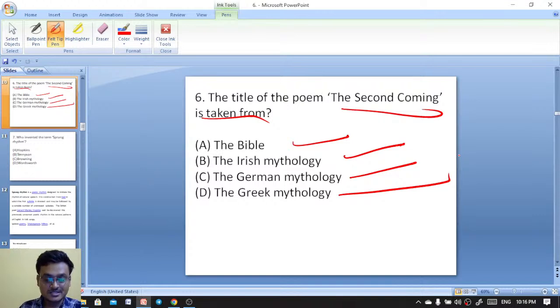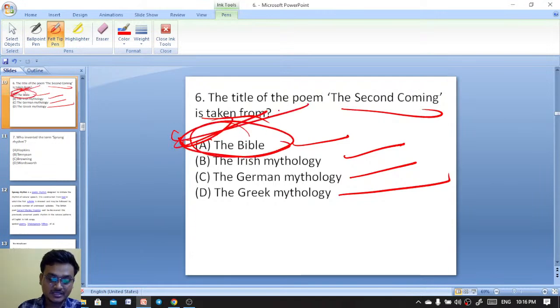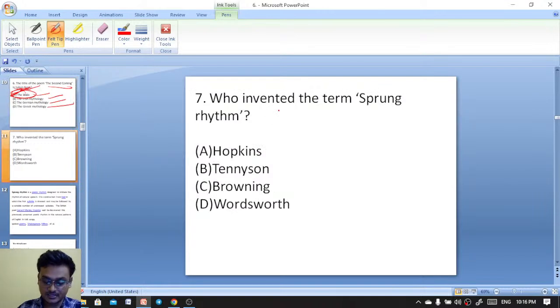The Second Coming by William Butler Yeats is taken from the Bible, the second coming of Jesus Christ. Bible is the answer. Exactly, excellent.